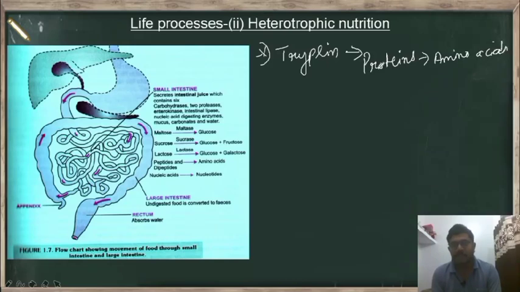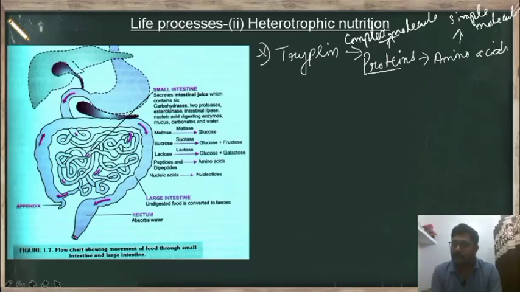That means protein is a complex molecule, that means it cannot be absorbed by the small intestine, whereas this amino acid is a simple molecule which can be easily absorbed by the small intestine. So our digestive system, that means our small intestine, can absorb only simple nutrients. For that reason, this trypsin breaks the protein, that means complex molecule, into a simple molecule, that is amino acid.